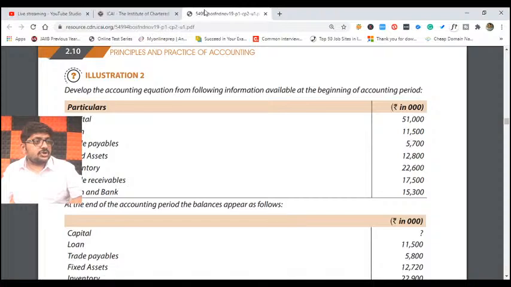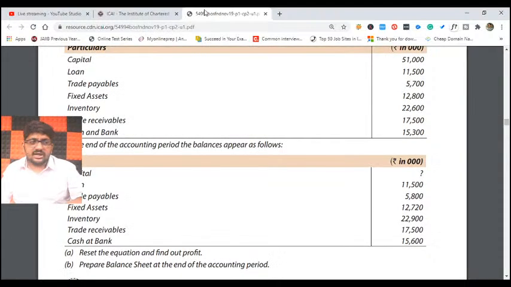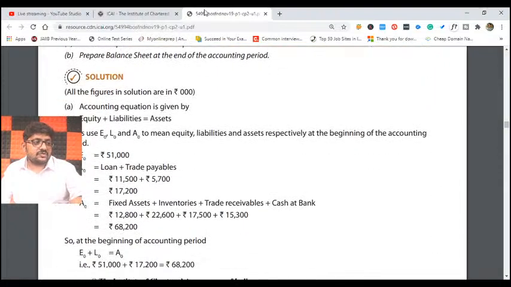Illustration number 2, again it is based on your accounting equation, friends. So it is not journal entries, friends. Today's our topic is restricted only to journal entries. So I'll hold illustration number 2 for now, because it is not a journal entries based question, it is an accounting equation based question. So I'll hold it for some time. I'm not going to explain you now.